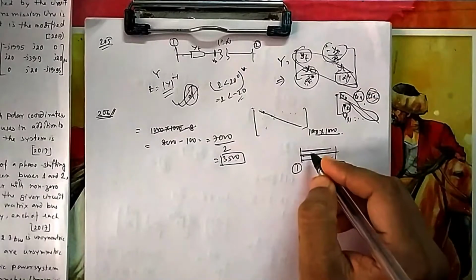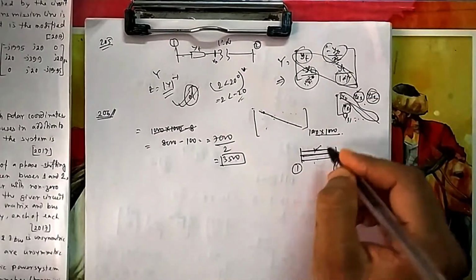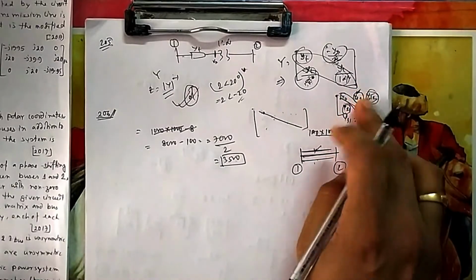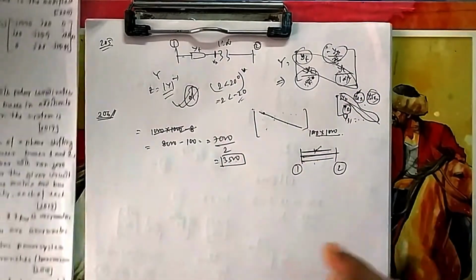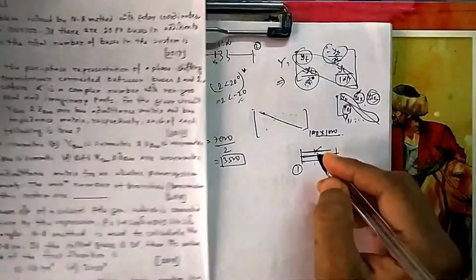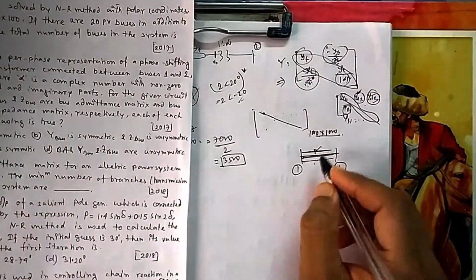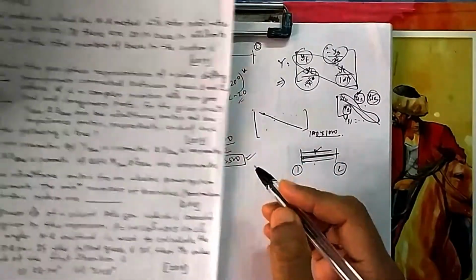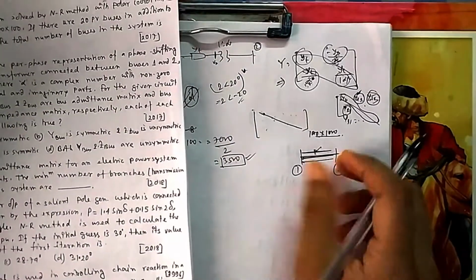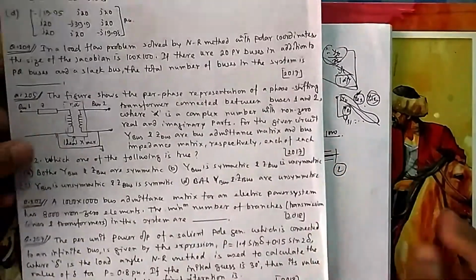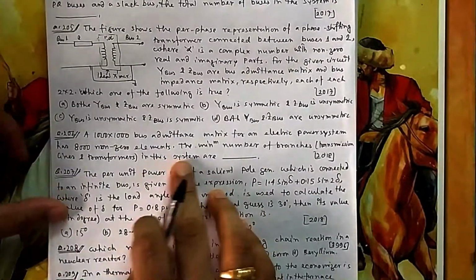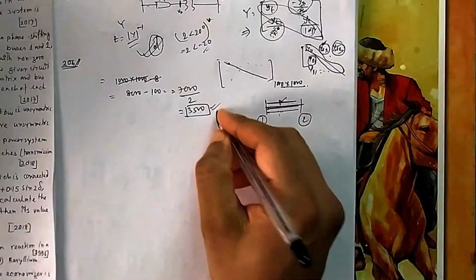In the Y12 element, if there is one line, then it is okay. If there are 3 lines, then all 3 will be clubbed together and that will come in Y. But they are asking for the minimum. Minimum means you take one line in one branch, that means 3500. There can be more than 3500 lines, there can be more than one line in a branch also, but they are asking for the minimum, so minimum is 3500. So that is your answer.